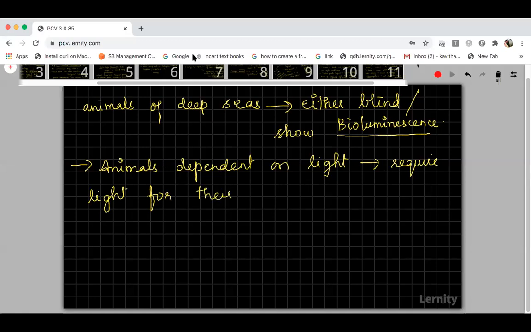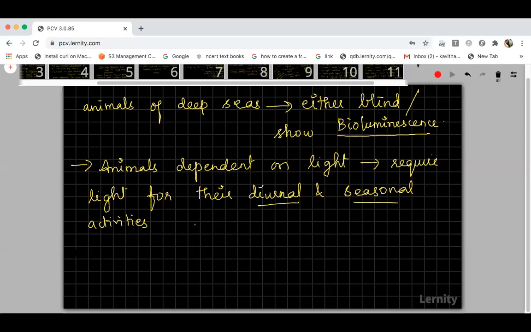Those who are active during daytime are called diurnal, and those who are active during night are called nocturnal. Animals also need light for their seasonal activities. So plants require light mainly for photosynthesis, while animals depend on light for their diurnal and seasonal activities.